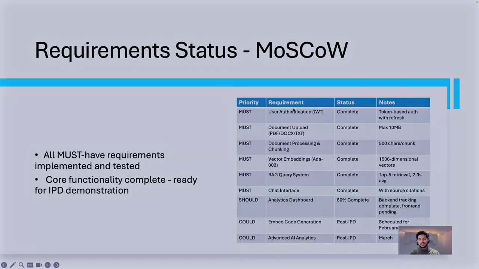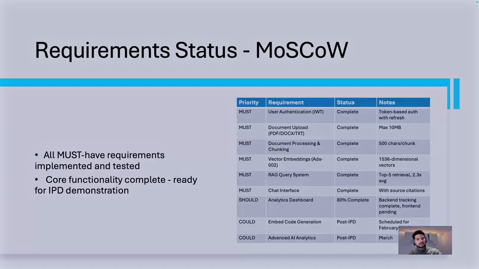Now, here I've organized my requirements using a MoSCoW table, and I'm going to present the different functional requirements and then the non-functional requirements of my project. The first one was user account management, which included JWT authentication, password reset, and profile management, which was fully implemented and tested with 15 different datasets.